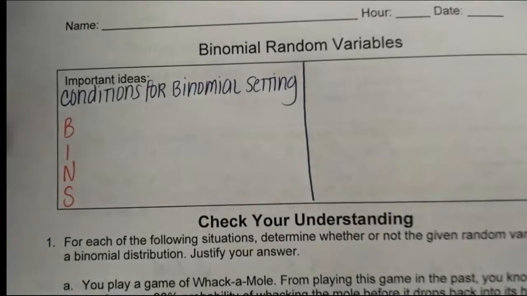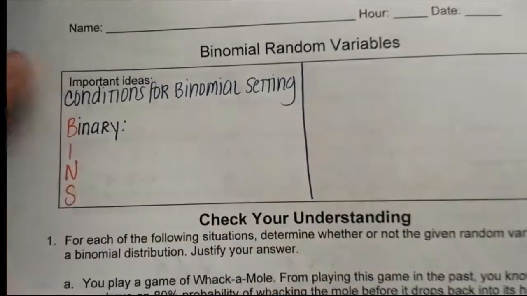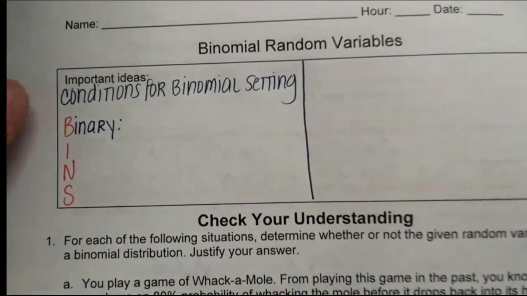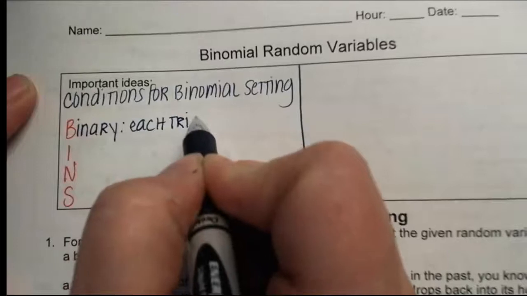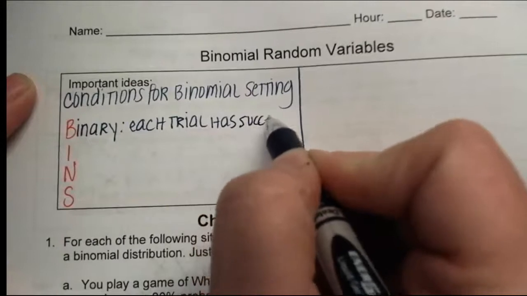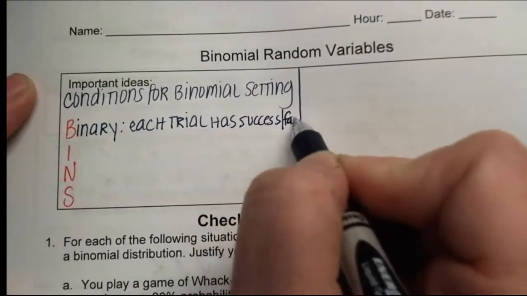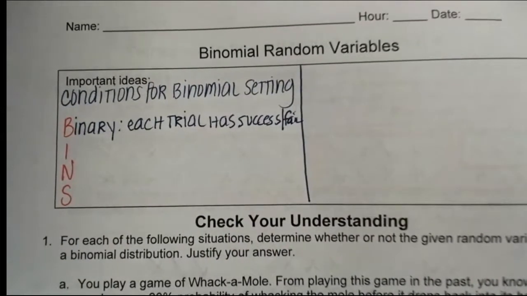The first one that must be met is you must have a binary situation. That means each trial has a success or failure. And most things can be written that way. If I want to know the probability of a car being red, we could have red and not red. That would be success and failure. When you flip a coin, you have heads and not heads. So you can write most situations in a binary scenario.